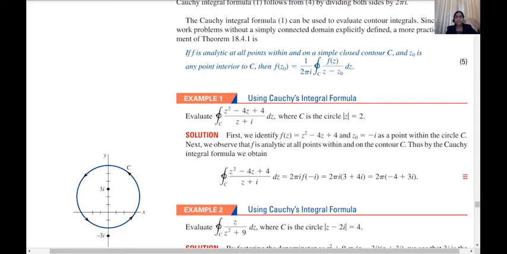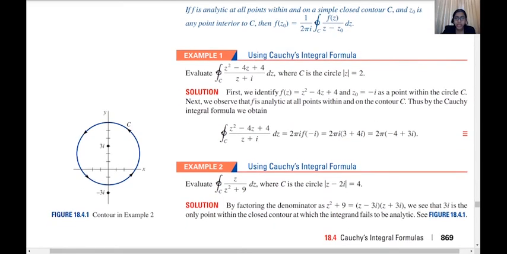See, when we are moving from one section to another, the evaluation of the contour integral is becoming much easier. Using Cauchy's integral formula to evaluate this is very easy. If we have to evaluate any integral, we just have to find 2πi into the particular function value. But keep in mind, we have to identify the function and the point z₀.